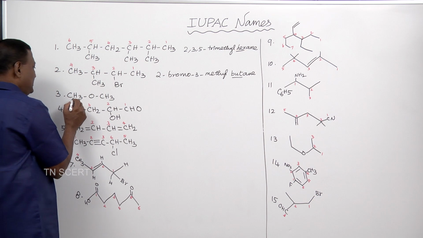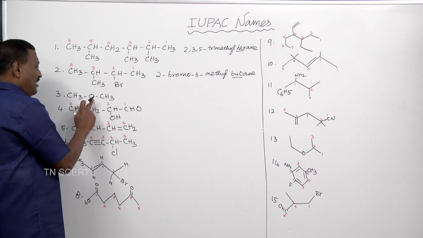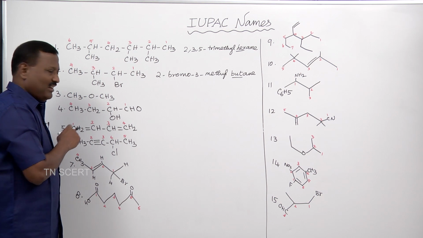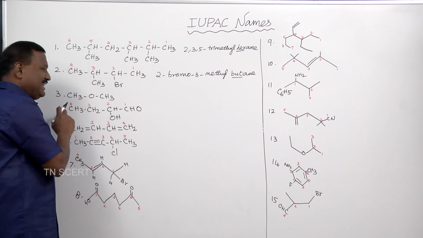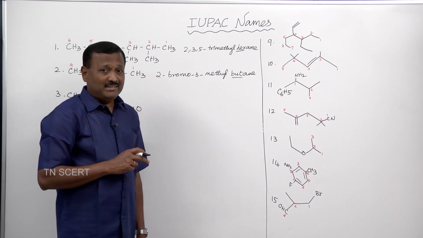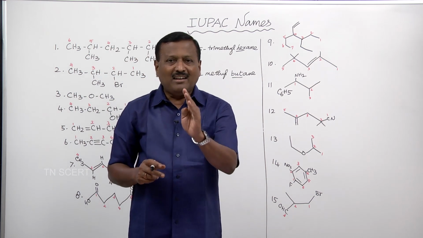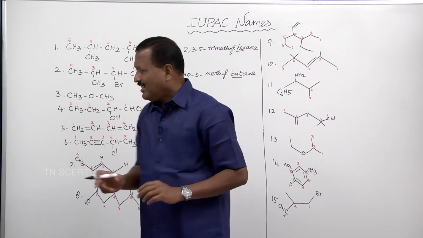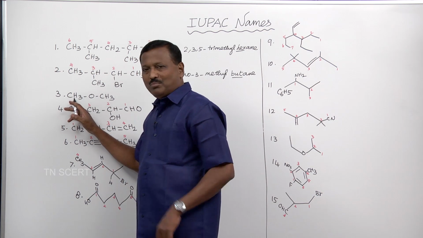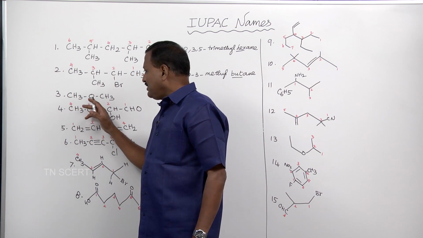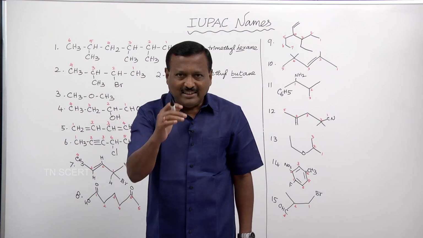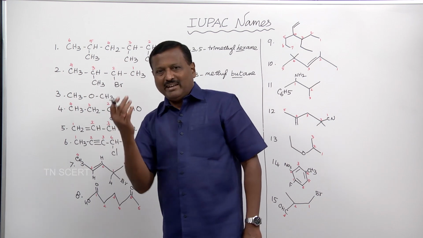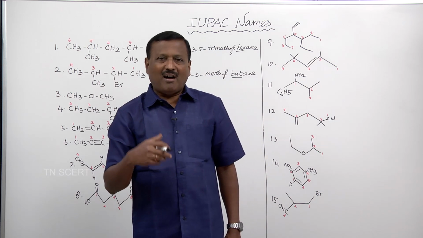Come to the next one. This is an ether: methyl followed by O followed by CH3. This is the ether function. Ethers are named in IUPAC nomenclature as alkoxyalkane. This first methyl is one alkyl group. This alkyl group with this oxy is called alkoxy. The last alkyl group ends with the parent hydrocarbon, alkane.